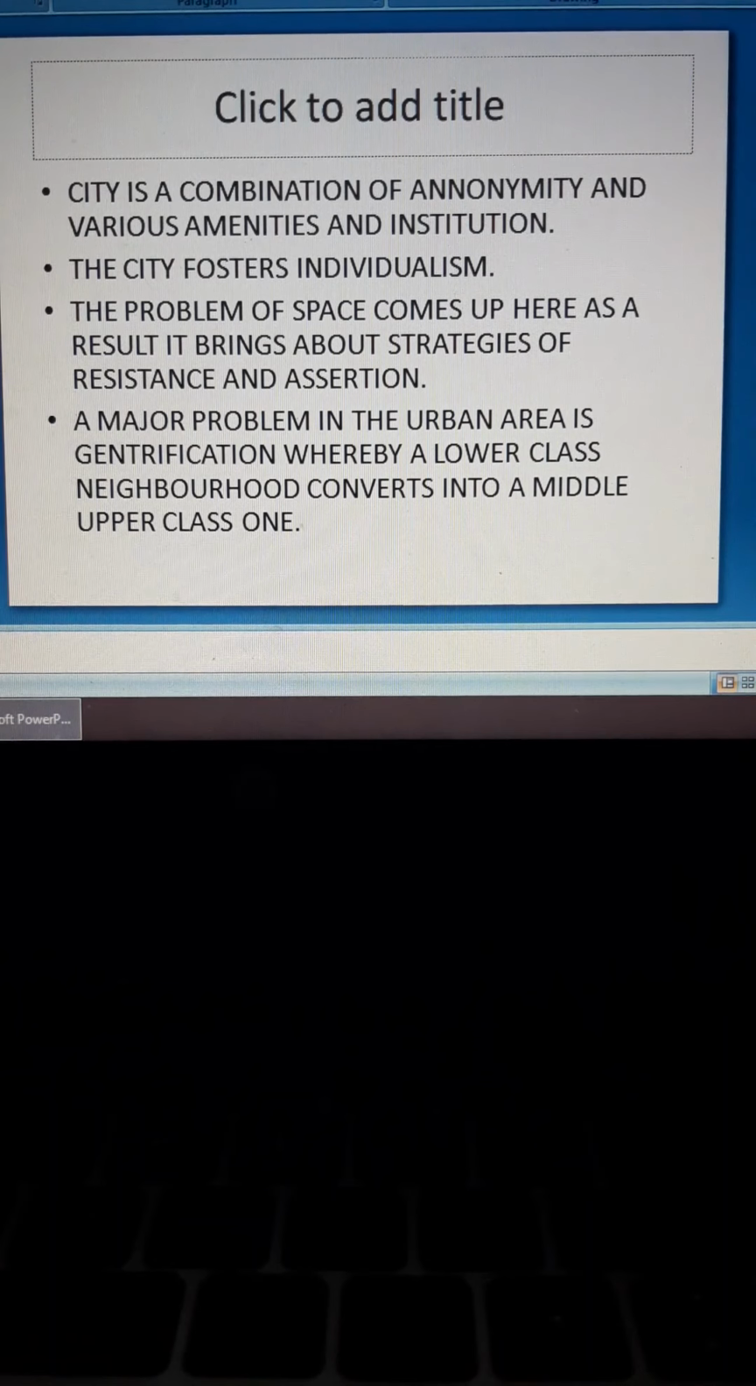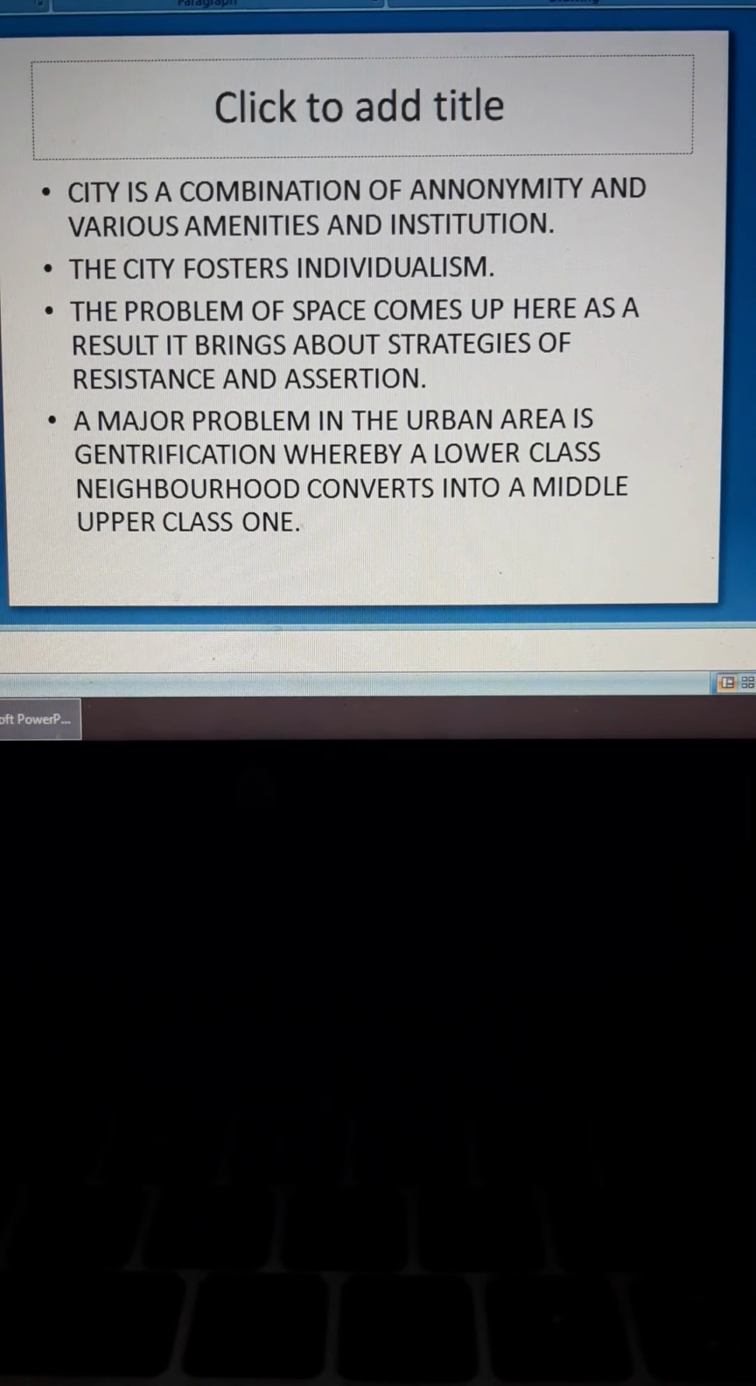So the city fosters individualism. Individualism basically means that the individual, the person himself or herself, is more important than the rest of the group or the society or the family. So in the city that happens, okay? People are more individualistic. They are more concerned about themselves rather than anybody else.